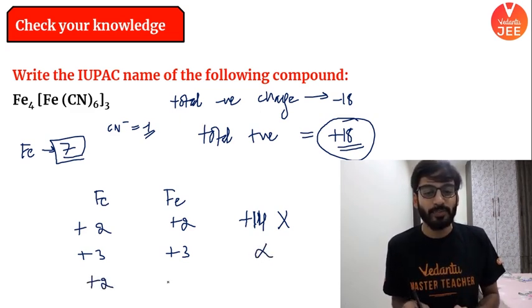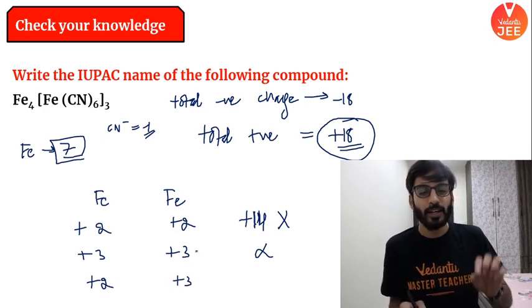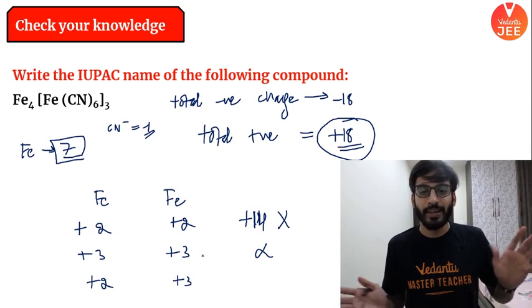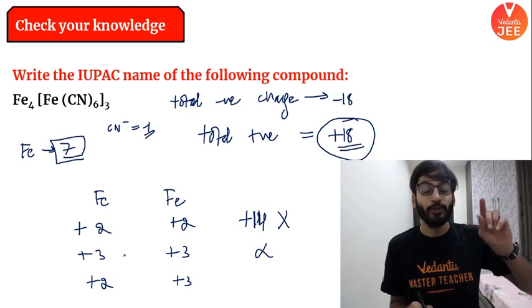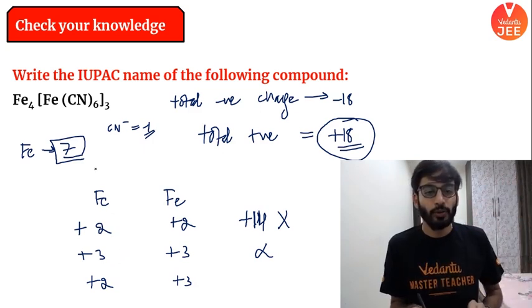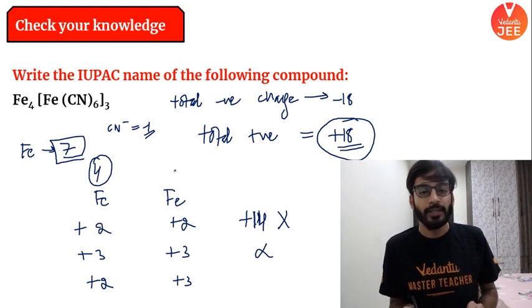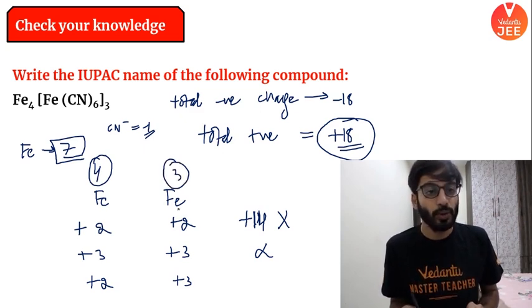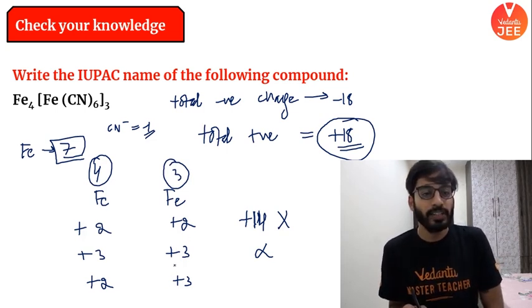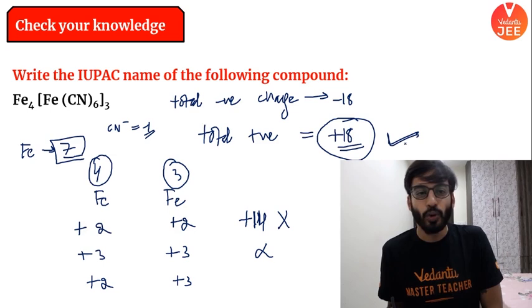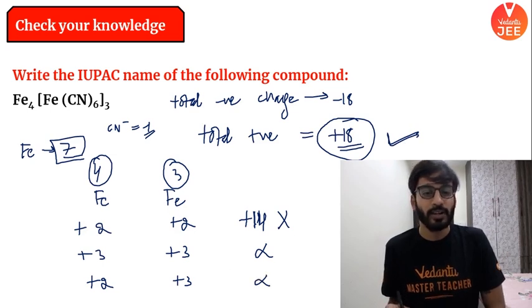Let's go for another combination. Plus 2 plus 3. Is it fitting? Let's check. See, I am solving in front of you. Nothing fancy. I am just playing with this complex. So plus 2 into 4 is 8. The 4 iron atoms are in plus 2 state and the 3 iron atoms are in plus 3 state. So 8, and 3 times 3 is 9. We want total 18 charge. Is it fitting? No, it's not fitting. This is also not the answer.